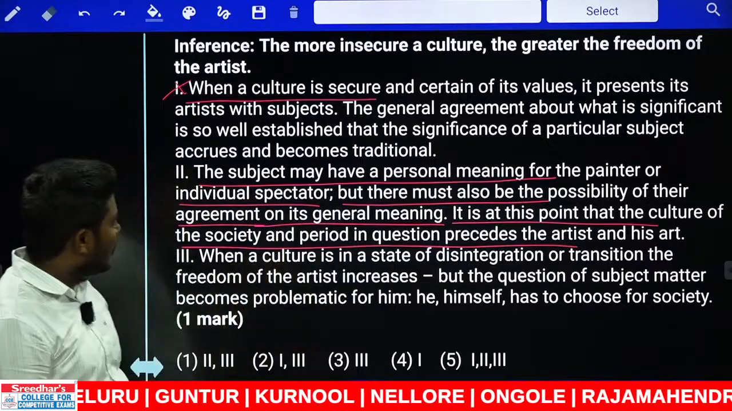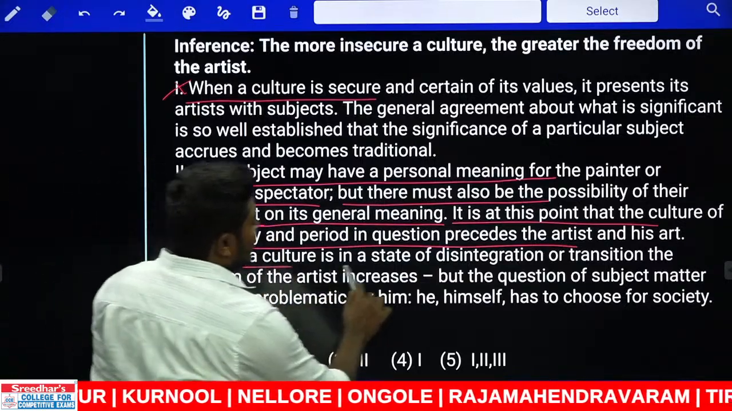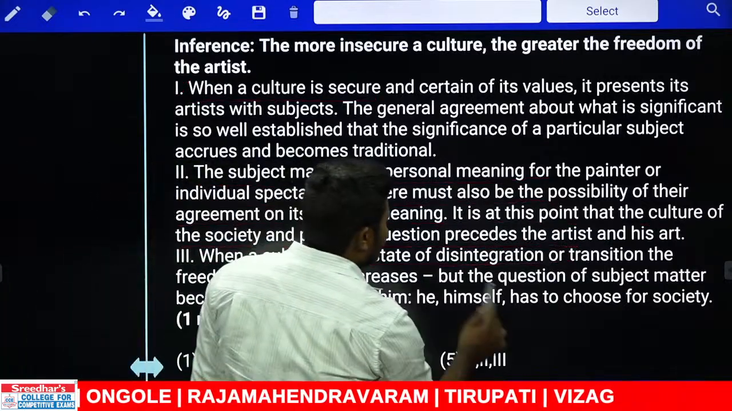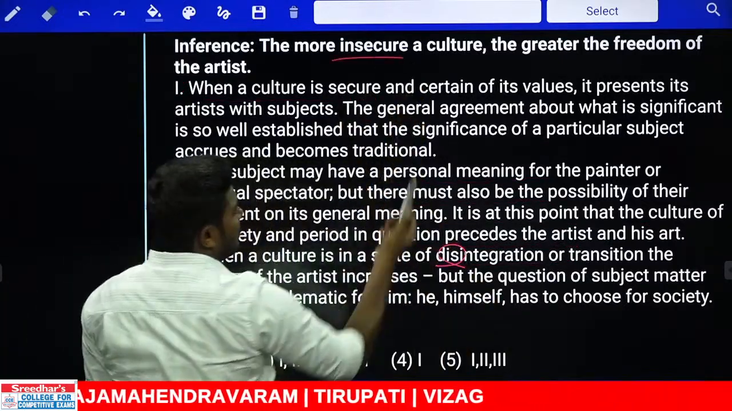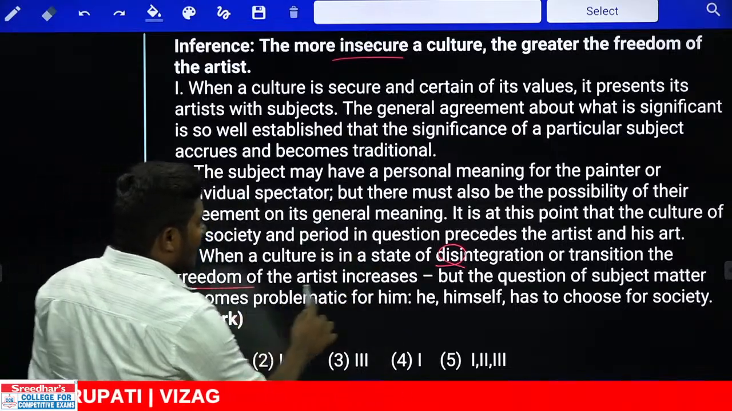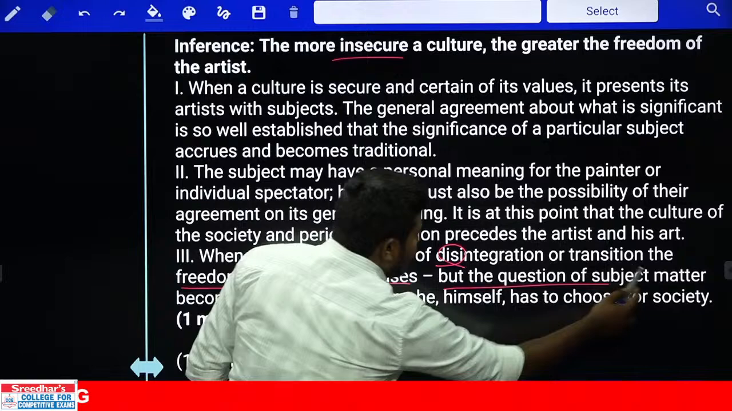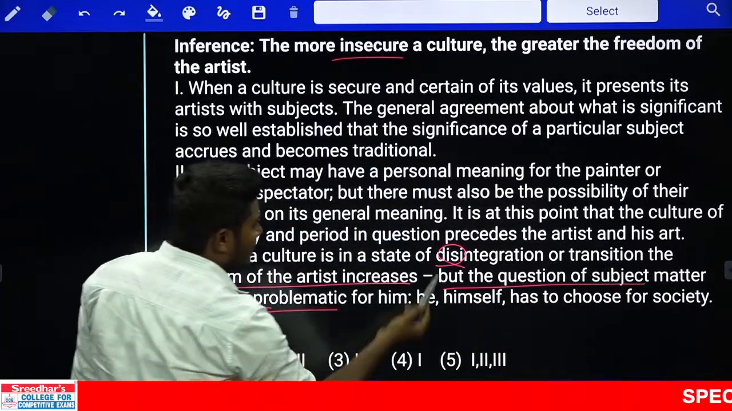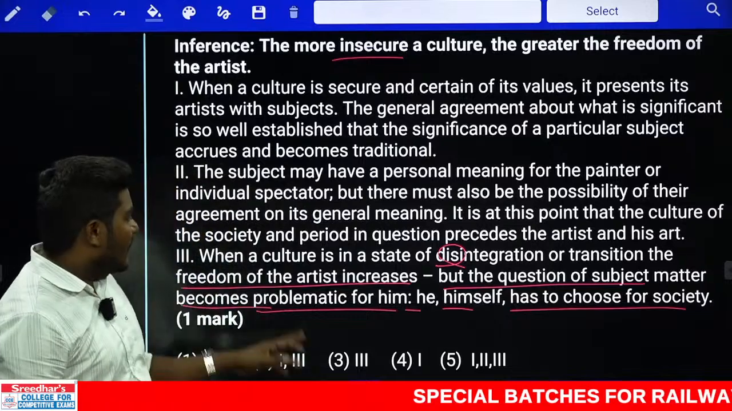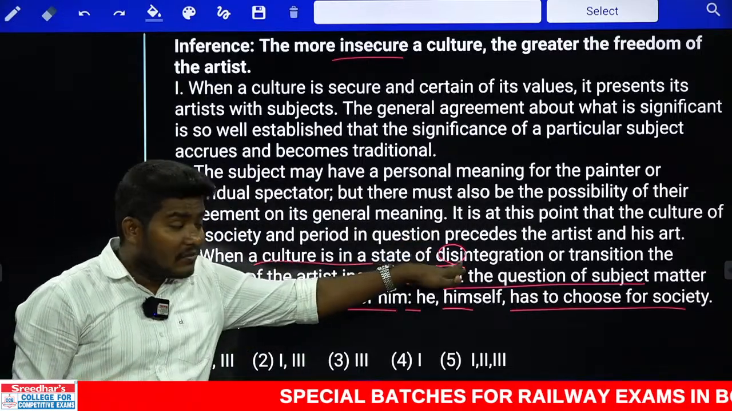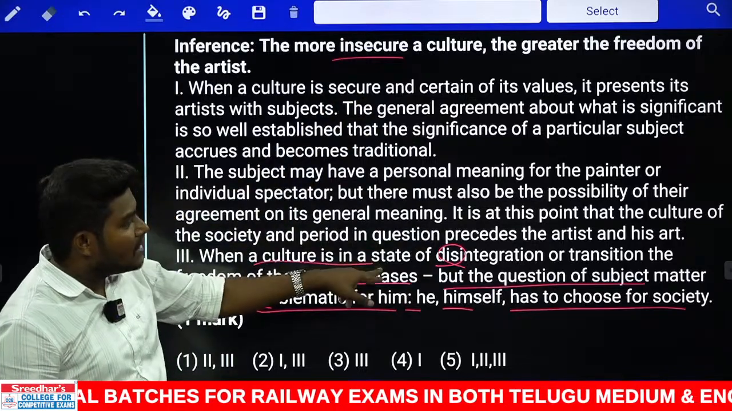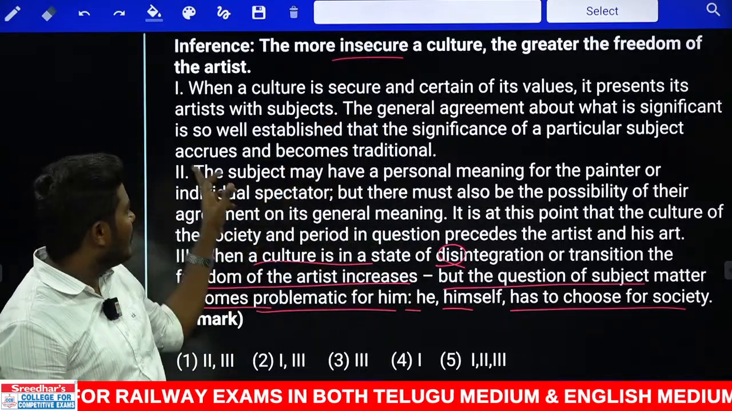Now let us look at the third one. What is the third one? When a culture is in a state of disintegration, or transition, the freedom of the artist increases, but the question of subject matter becomes problematic for him. He himself has to choose for society. Disintegration in the sense positive or negative? Insecure is negative. Disintegration is also negative. We are clearly saying when a culture is in a state of disintegration, clearly referring to the negative case. This type of disintegration or negative sense is not given in the second one.